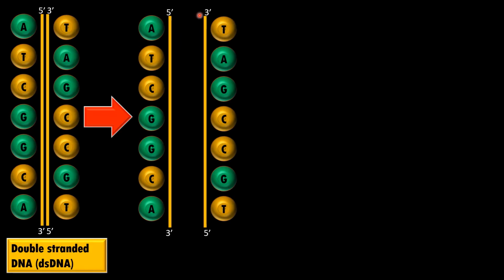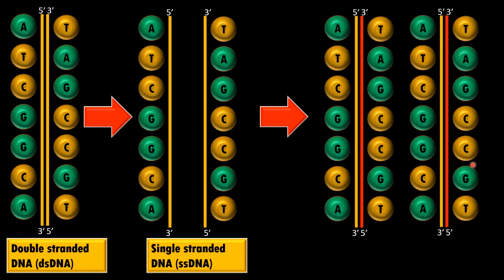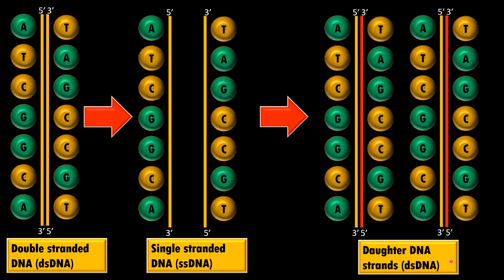Each strand of the DNA acts as a template, and based on the sequence of this template strand, a new strand is formed. So these are single-stranded DNAs. So here the notation is dsDNA stands for double-stranded DNA, whereas ssDNA stands for single-stranded DNA. Each strand of the DNA acts as a template, and based on the template, the new strands are formed. Now here these double-stranded daughter DNAs are formed.